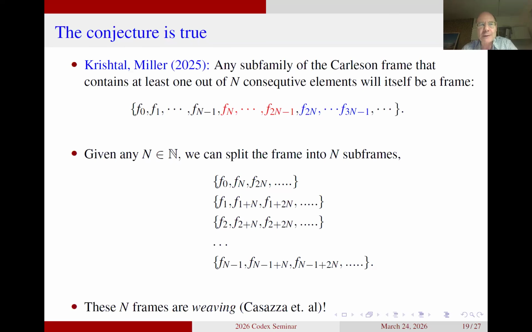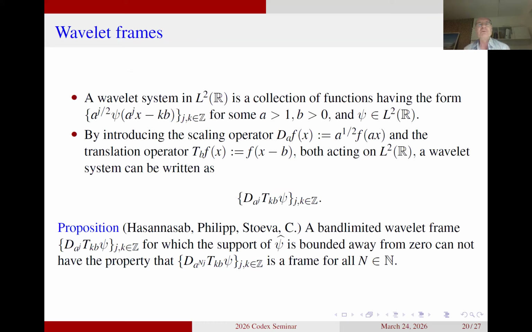What we'll do is actually to go back to the wavelet frames. And wavelet frames, they gave a negative conclusion for us so far. So let's look at the result again. So what the result says is we look at a band limit wavelet frame, and we assume that the support of psi hat is bounded away from 0. And then what I more or less proved for you was that this cannot have the subsampling property, in the sense that if you take capital N to be large, then the system I am displaying in the last line of the slide, namely the wavelet system where the scaling parameter is not a, but it is a to the power capital N, this will no longer be a frame.